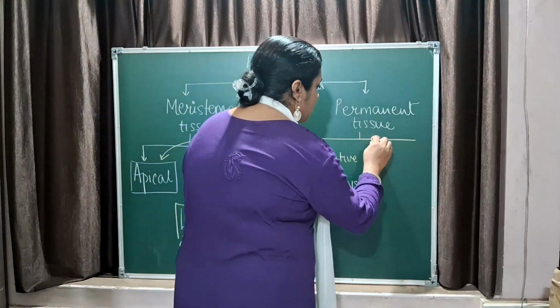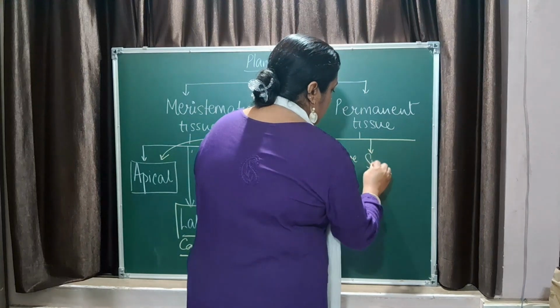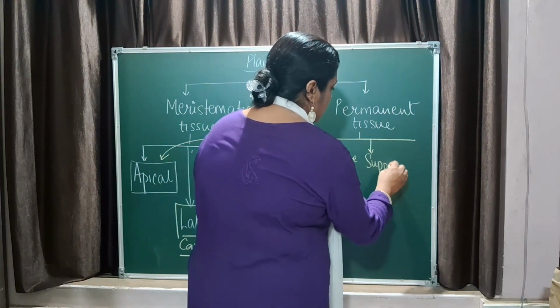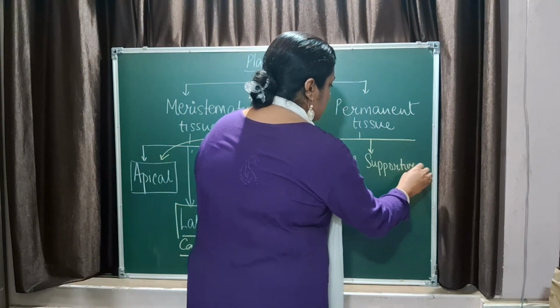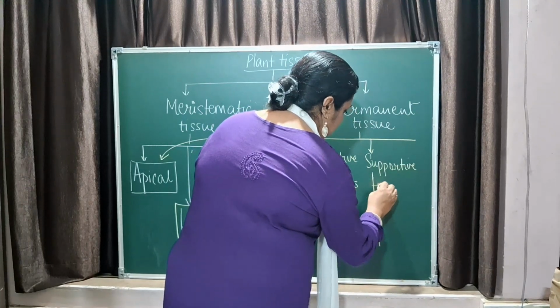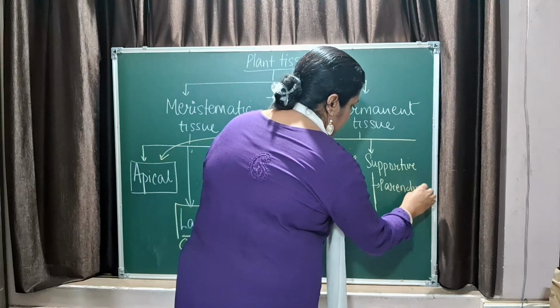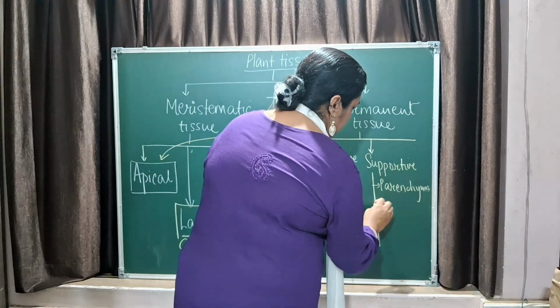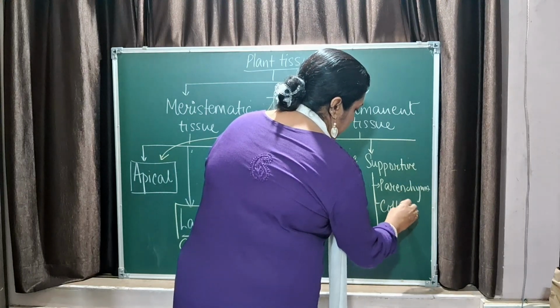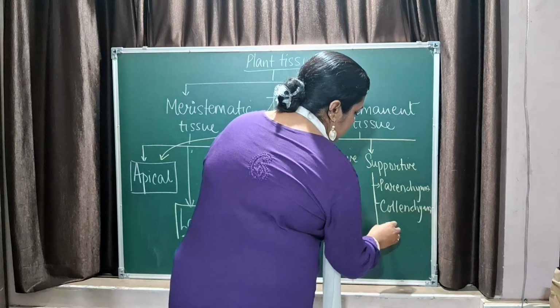Then you have got the supportive tissue. Supportive tissue contains three types of tissues. One is parenchyma, collenchyma, and sclerenchyma.